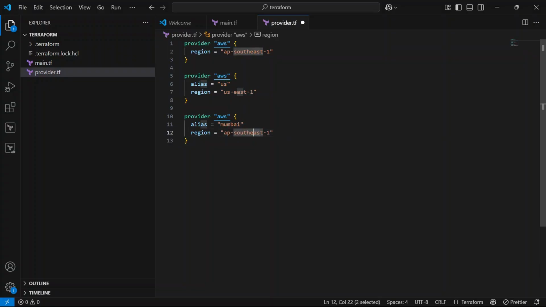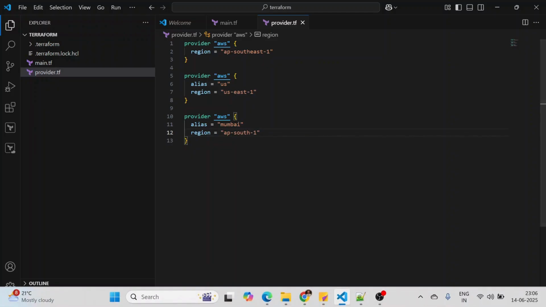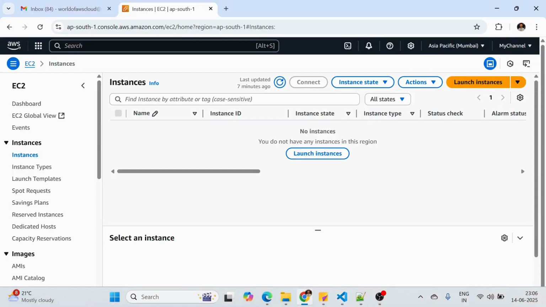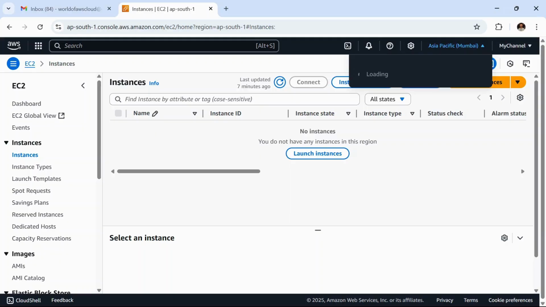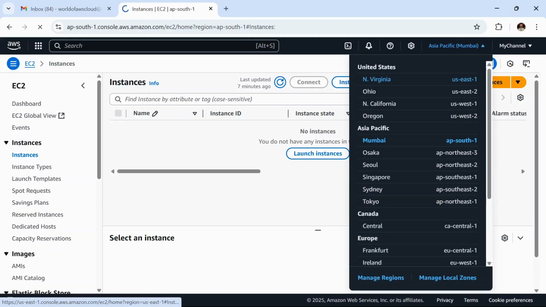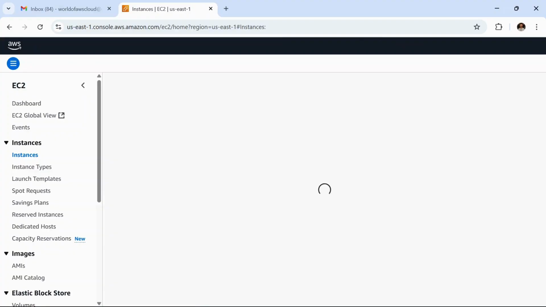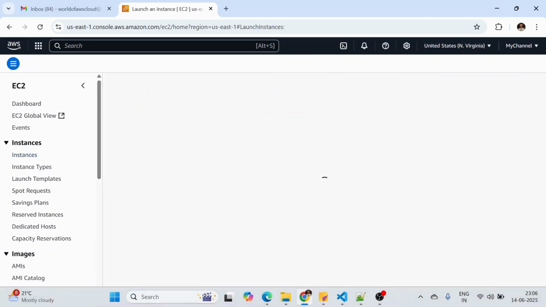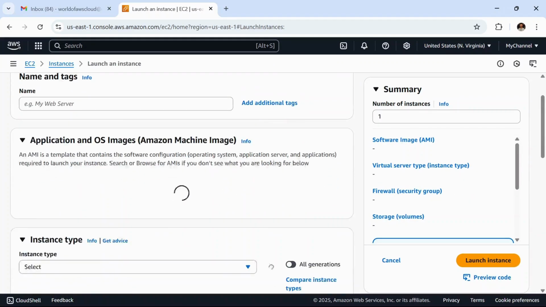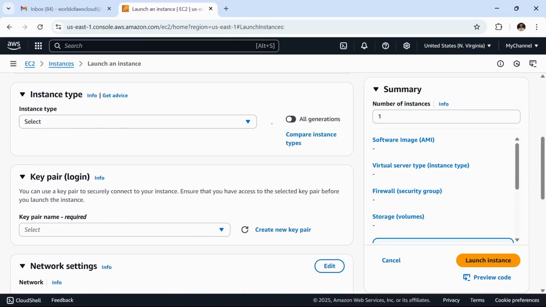Okay, so let me remove the East one. So now, AP South 1, that is the Mumbai region. Let me get the AMI ID from the North Virginia region, because I am trying to create the EC2 in the North Virginia region. So I need to get the AMI, because I am using the hard coded values for now, just to show you.